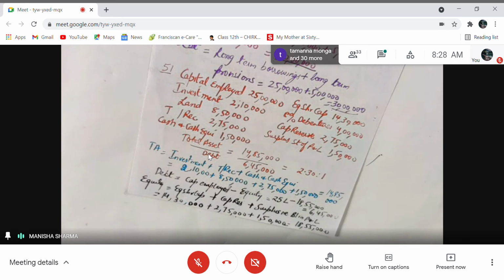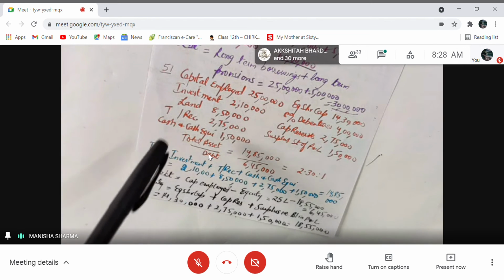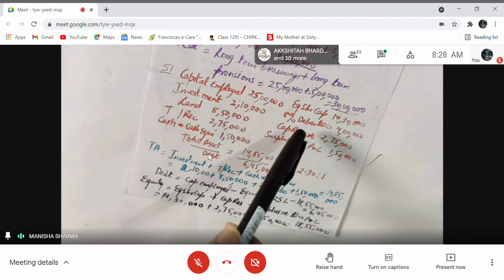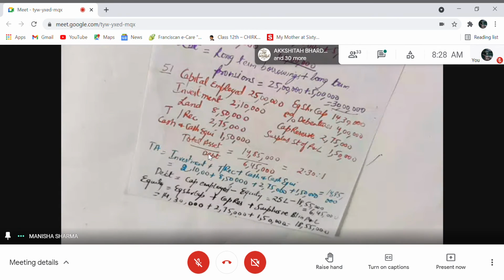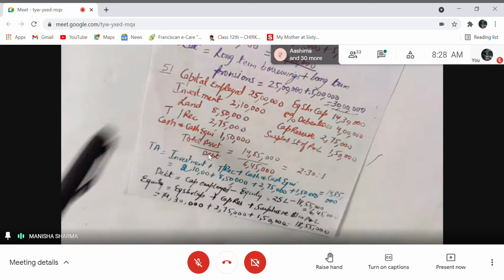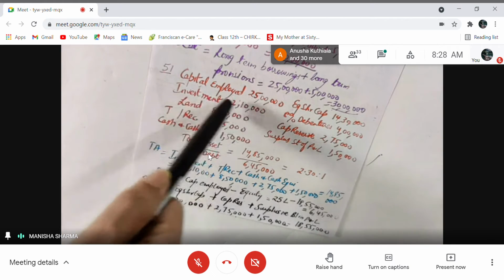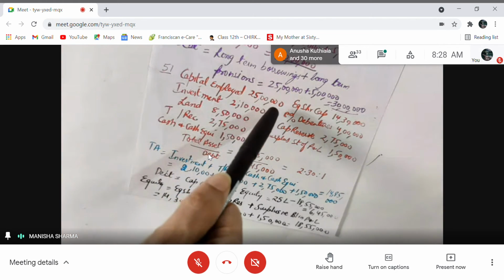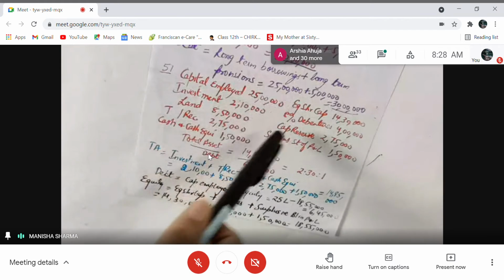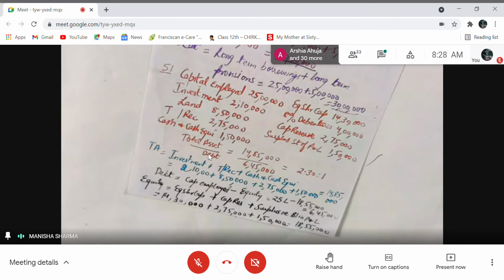Now we will have to find debt. As we did in the previous sum, debentures are given, right? But I will not take debentures. Why am I not taking debentures? Because capital employed is given. Whenever capital employed and debentures are both given, you will not take debentures as long-term loan. We know debentures are long-term loan, but then you have to use the same formula: capital employed minus shareholders fund is equal to debt.